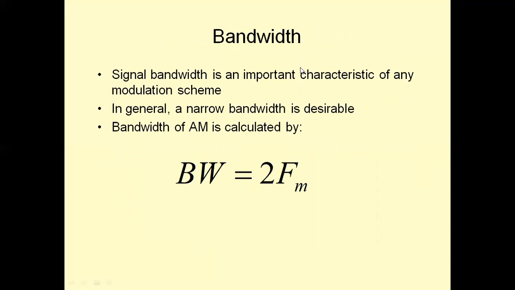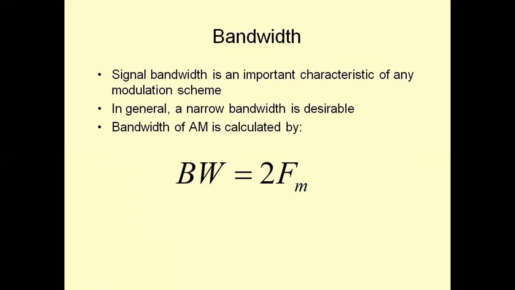Bandwidth is particularly important. Signal bandwidth is an important characteristic of any modulation scheme. In general, a narrow bandwidth is desirable. Why is narrow bandwidth desirable? If a signal occupies less bandwidth, it takes only less frequency spectrum, and thereby we can provide more number of channels. That is the use of the bandwidth. If the bandwidth occupied for a particular channel is less, we can accommodate more number of channels.